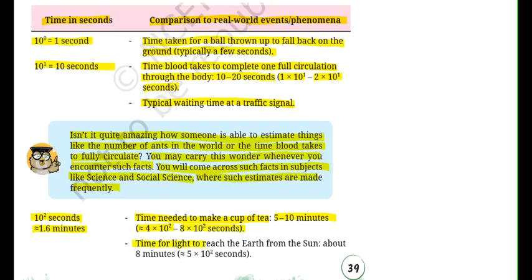Time for light to reach the earth from the sun about 8 minutes लगते हैं, तो वहाँ पे भी हम 10 to the power of 2 के terms में represent कर सकते हैं. So we may write 5 into 10 to the power of 2 seconds. 8 minutes में अगर आपको number of seconds निकालना होगा तो कैसे निकालोगे, 8 minutes and 1 minute है 60 seconds. So that is equals to 480 seconds, जिसको हम approximately क्या बोल रहे हैं, 500 seconds, या फिर approximately उसको round up कर देते हैं और 5 into 10 to the power of 2 seconds हम लिख सकते हैं.